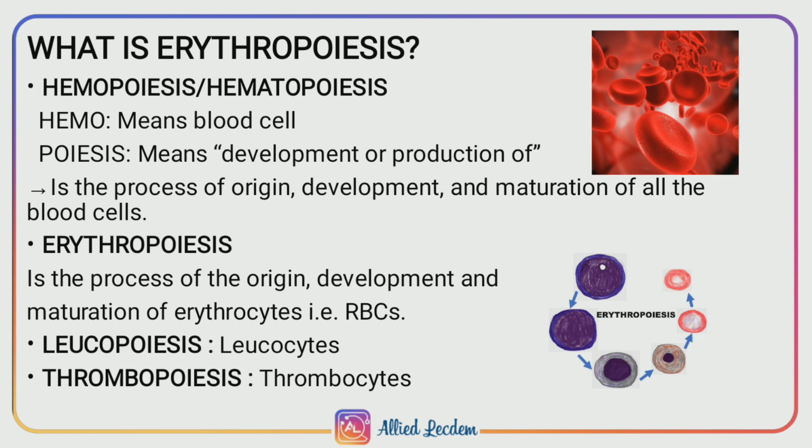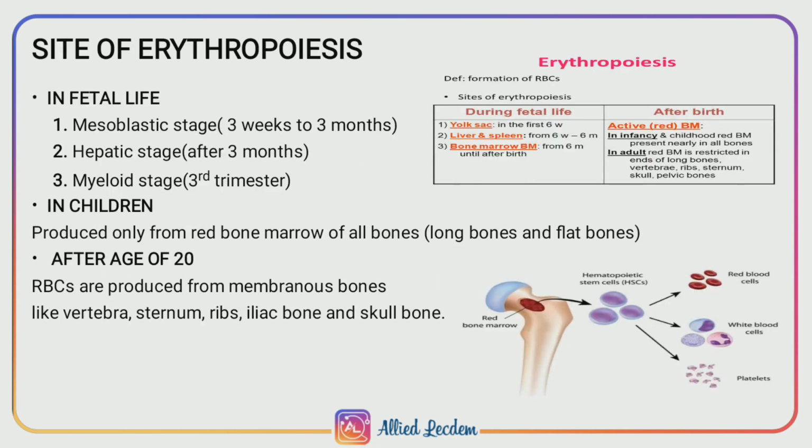Red blood cells are a type of blood cells found in our blood. Leukopoiesis is also the development and maturation of leukocytes. In the same way, thrombopoiesis is the development of thrombocytes. Now, the site of erythropoiesis.